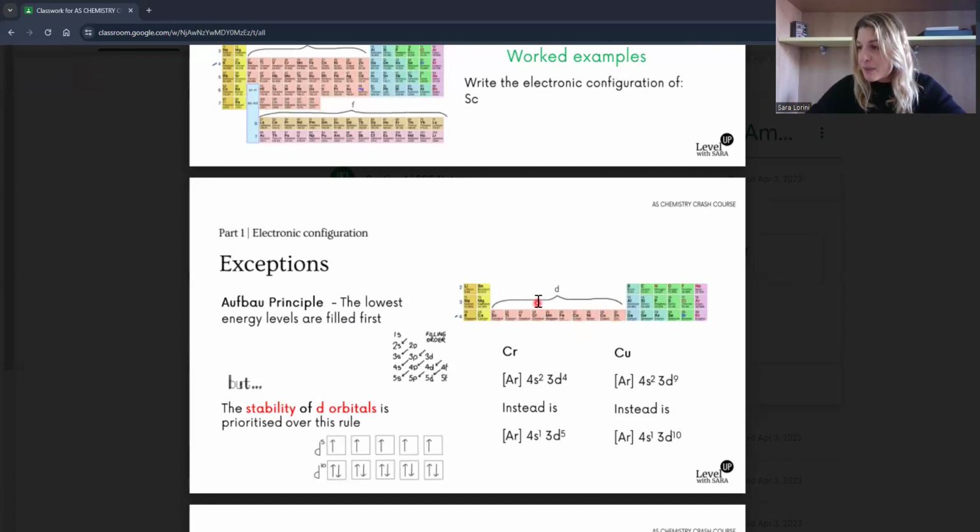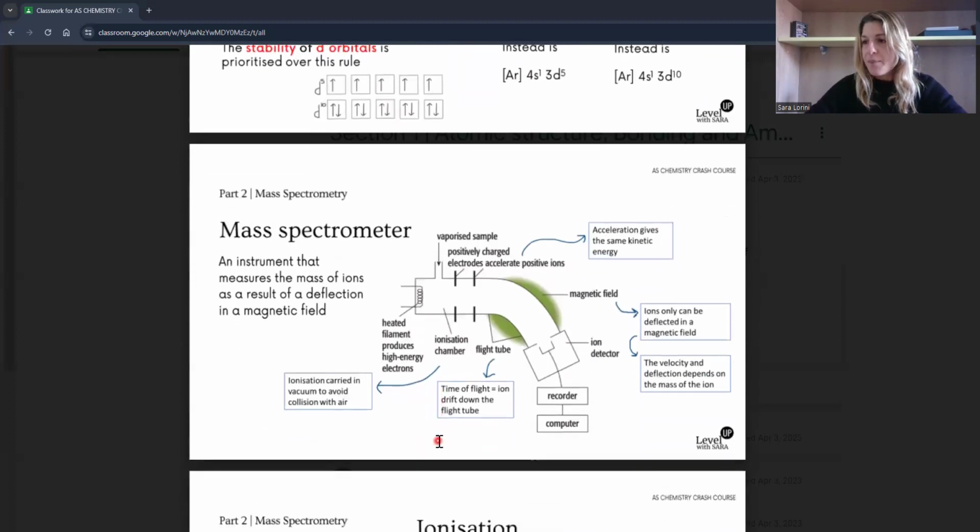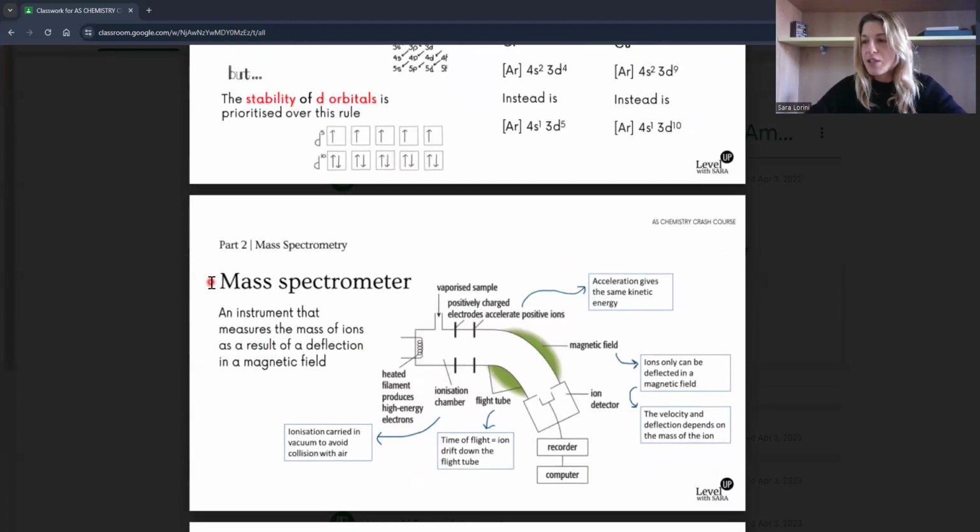Then remember that d4 and d9 will have this exception because of the stability of the d orbitals, which is prioritized over the Aufbau principle. That's important.